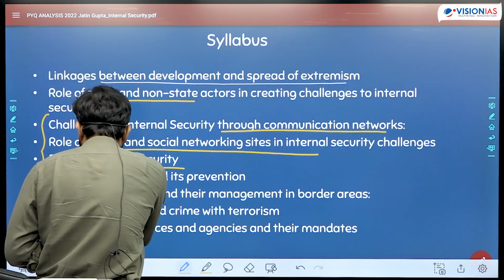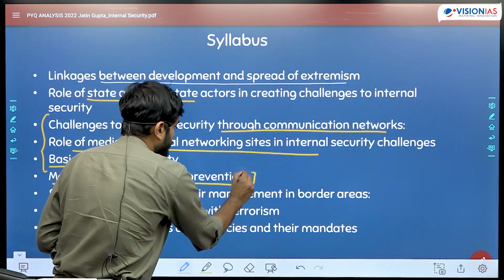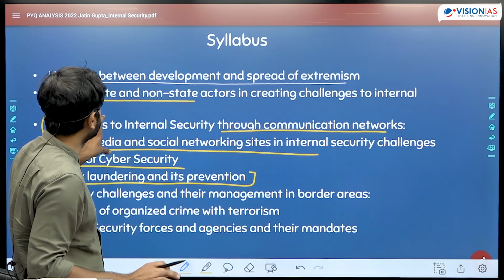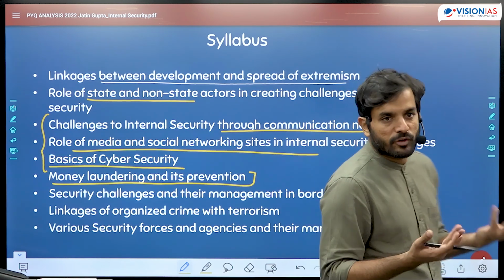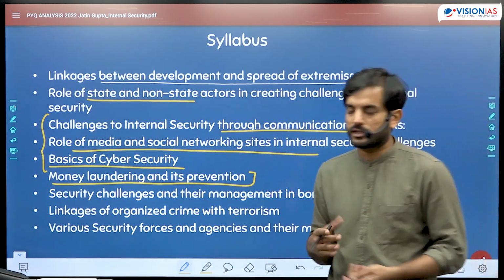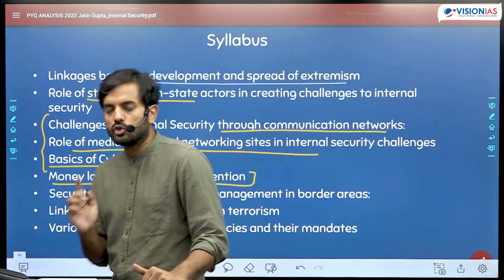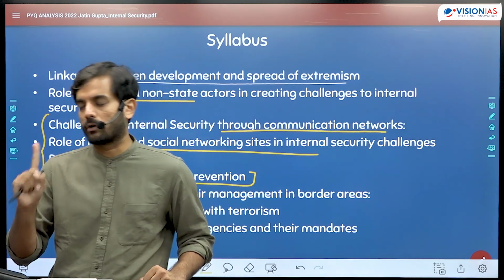Then we have the topic of money laundering and its prevention. Also, by the way, this topic has become really, really important in the exam, because considering the significance of cyber security and data protection, etc., every year you will find one question from this topic.